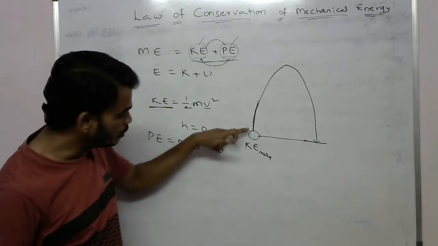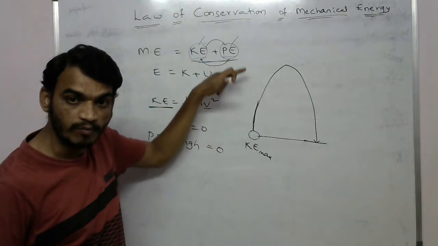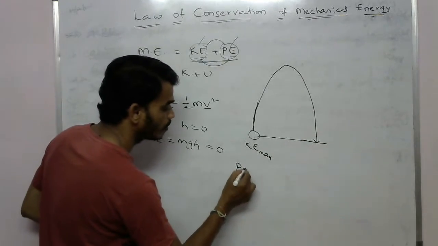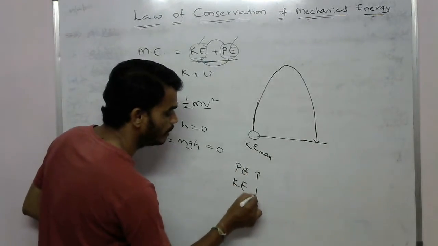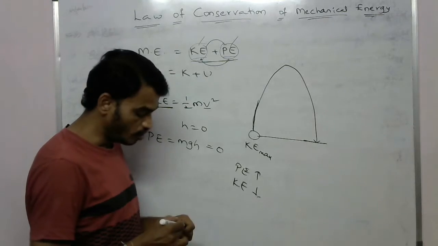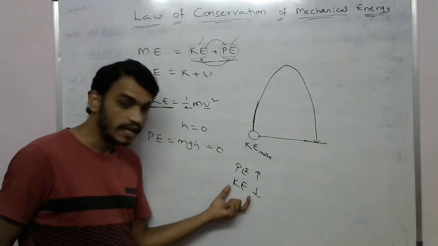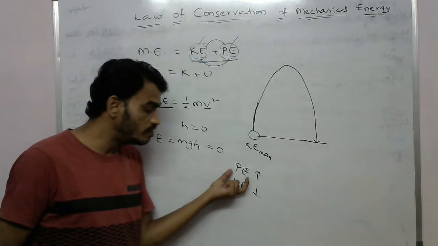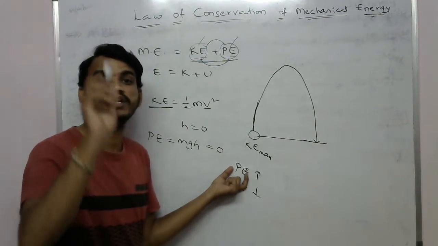So when the object is moving in the upward direction, potential energy increases and kinetic energy decreases. How much kinetic energy is decreased, the same amount of energy is increased in the form of potential energy.